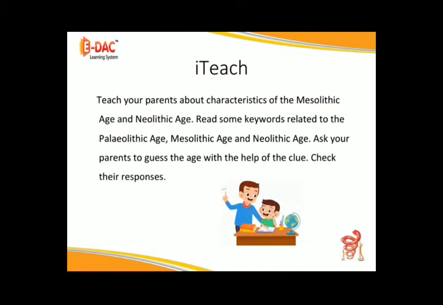I teach. Teach your parents about characteristics of the Mesolithic age and Neolithic age. Read some keywords related to the Paleolithic age, Mesolithic age, and Neolithic age. Ask your parents to guess the age with the help of the clue. Check their responses.